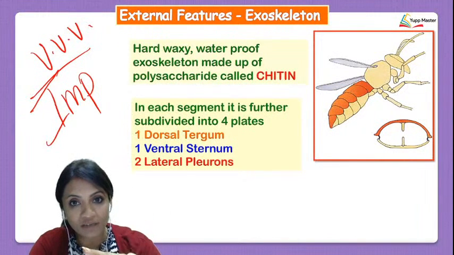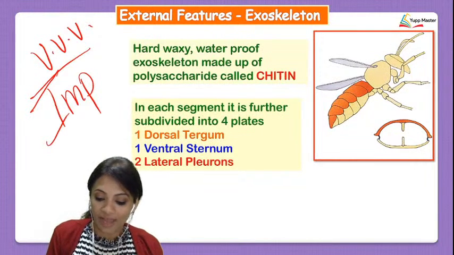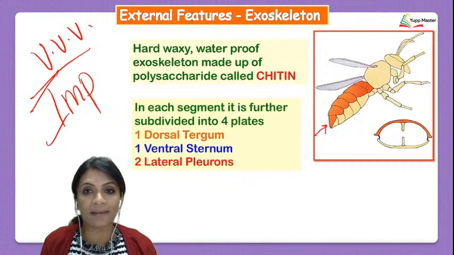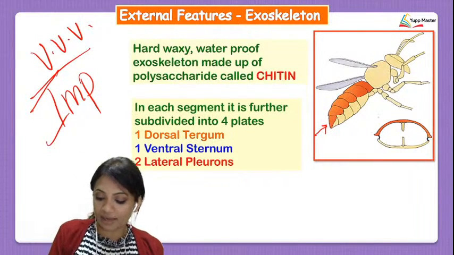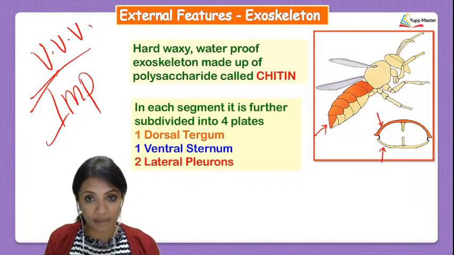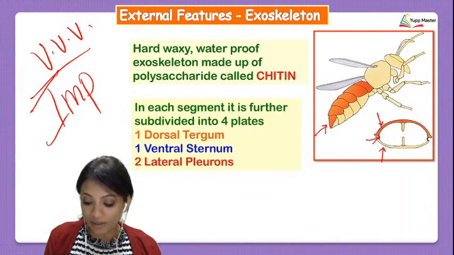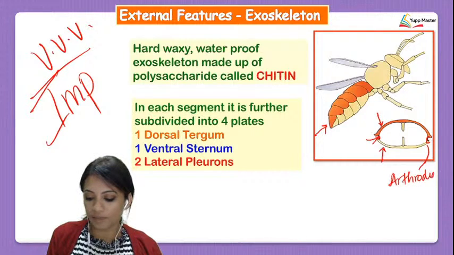But which part of the exoskeleton? The dorsal part. So here we see the dorsal part, if they've considered the abdominal segment here. On a cross section, you can see that this is the top layer, this is the bottom layer, and this is the part in the sides. The part in the sides is what we're going to call the arthrodial membranes.